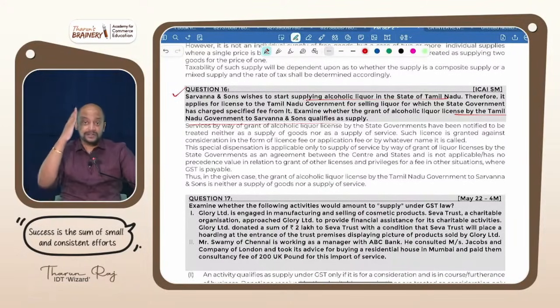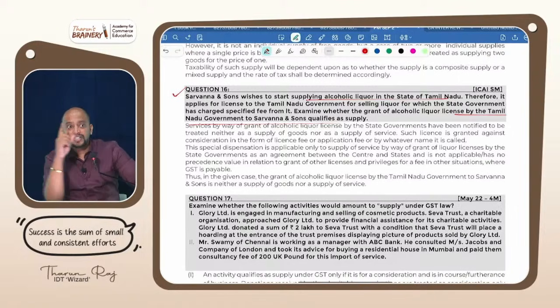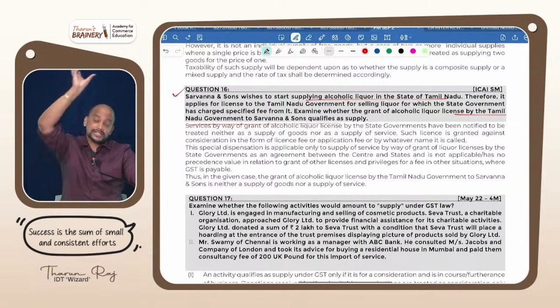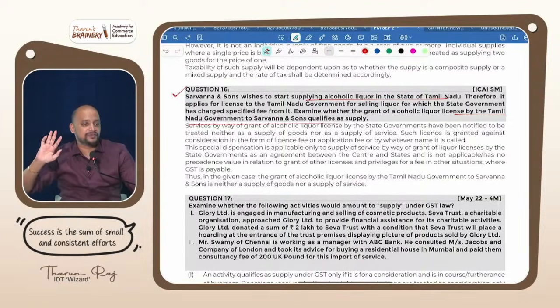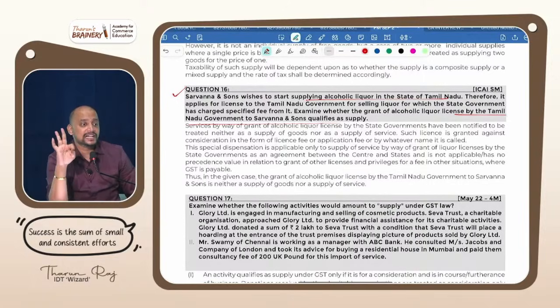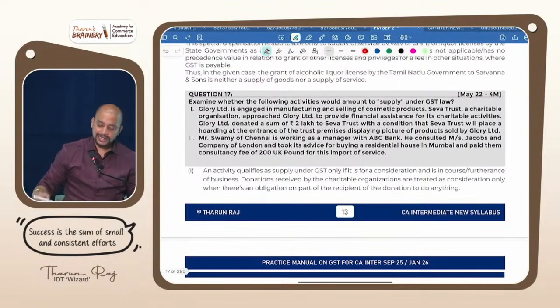Suppose Saravana and Sons transfers the liquor license to some other person, will that be subject to GST? Will it be covered under supply? Yes. Only the state government giving the liquor license is a sovereign function, and that is excluded from supply. So what are the three sovereign functions you need to remember? Municipality activities, gram panchayat activities, and grant of liquor license. Okay. Then next, see this.